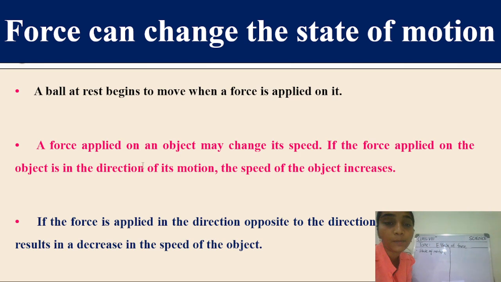Yes, if the force is applied in the opposite direction of motion, then it results in the decrease of the speed of the object. When you take the example of a toy car, this toy car was moving and the person put his hand like this. So the car suddenly stopped at this point, right? What happened with the speed of the car? Yes, the speed of the car decreases, or we can say that it just comes to rest. So that is the example of how force can change the state of motion.